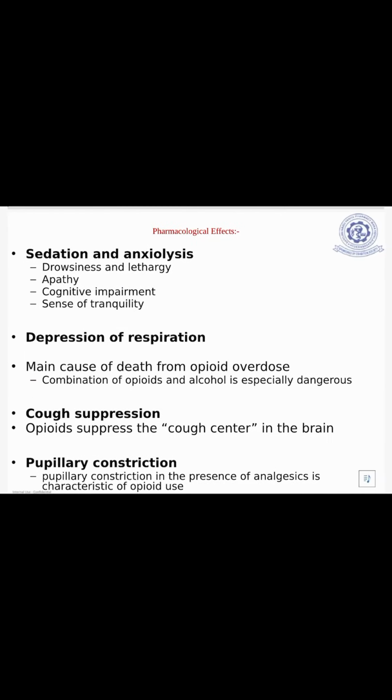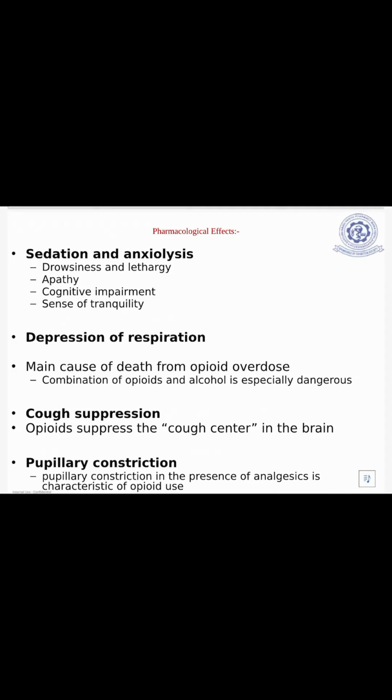Pharmacological effects. First one is that it causes sedation and anxiolysis. Symptoms of sedation and anxiolysis are drowsiness and lethargy, apathy, cognitive impairment, and a sense of tranquility. Second one is depression of respiration. The main cause of death from opioid overdose is respiratory depression, and the combination of opioid and alcohol is especially dangerous.